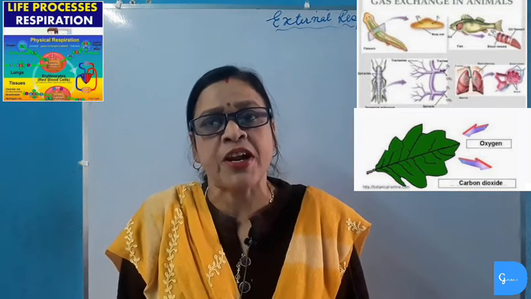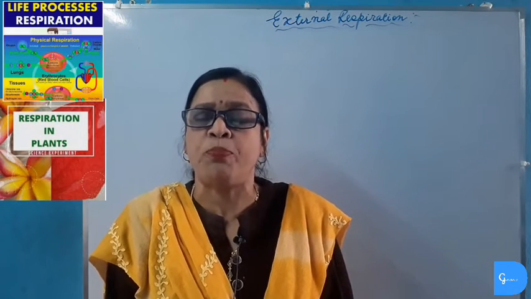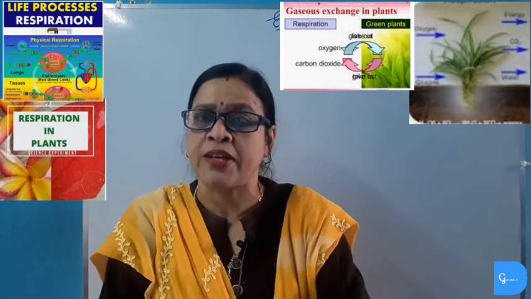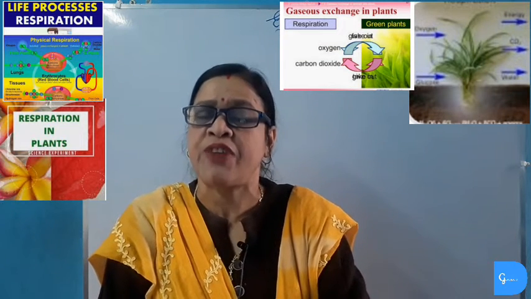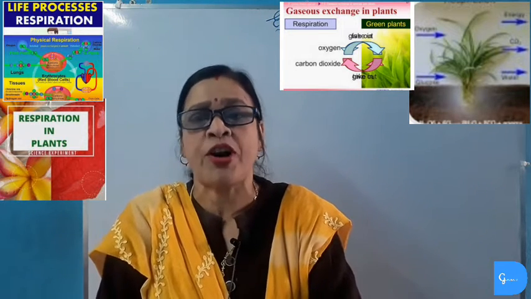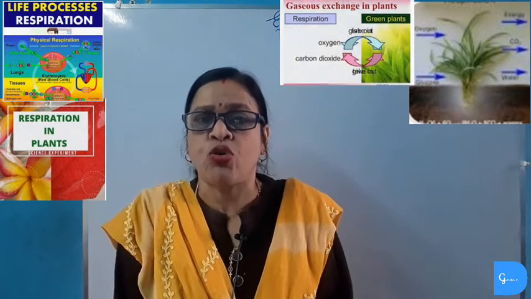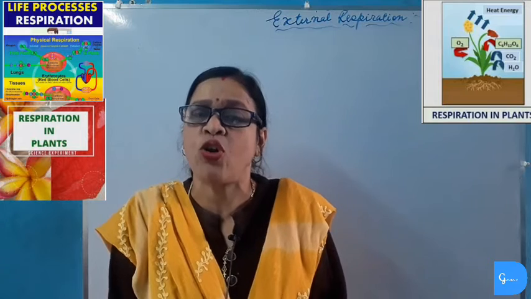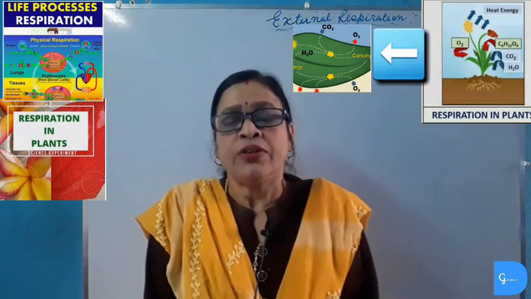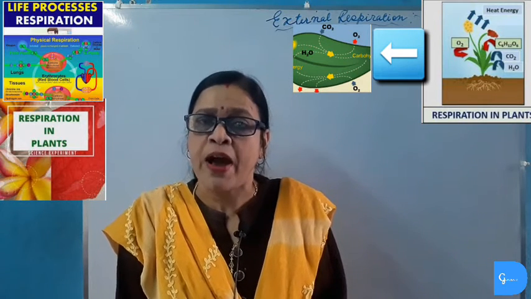First we will study about external respiration in plants. Like all other living organisms, plants also respire to obtain energy. Respiration in plants takes place by diffusion of gases. The respiration in plants differs from respiration in animals in the following aspects. Number 1, plants do not have a well-defined respiratory system or respiratory organ. In plants, only gaseous exchange takes place by diffusion. So, the transport of oxygen in plants is very low, and for this reason, the rate of respiration in plants is also very slow. Number 2, the different parts of the plants like leaves, stems and roots respire individually.